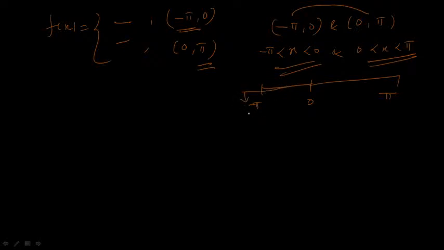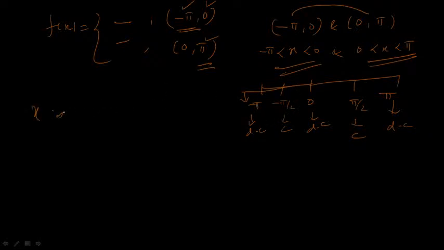So this minus pi is a discontinuous point, isn't it? That's an open interval, that doesn't belong to the interval, and 0 is a discontinuous point. Pi is also a discontinuous point, because all these 3 points are discontinuous. Here minus pi and plus pi occur at the end points of the interval, and 0 is at the middle point of the interval. So here, except these 3 points, all the points are continuous. Suppose I take minus pi by 2, that is a continuous point. If I take plus pi by 2, that is a continuous point, because that is inside the interval. So only these 3 points.